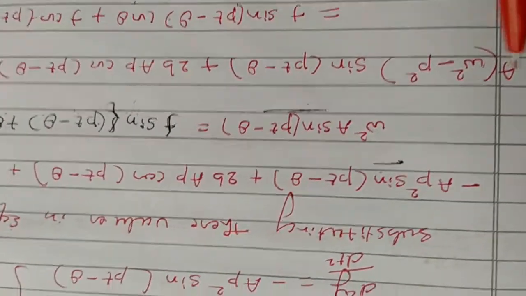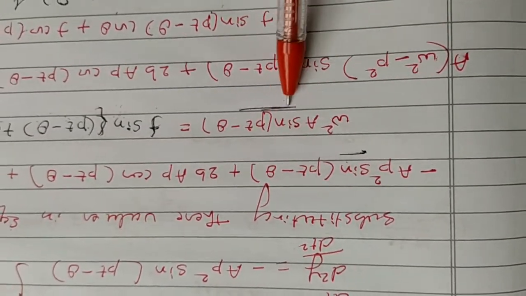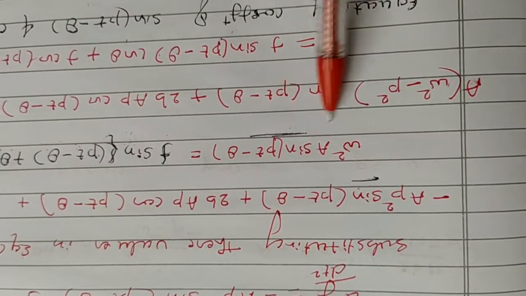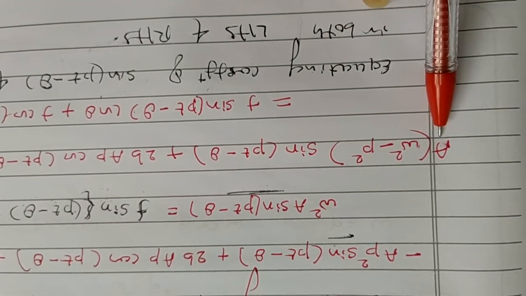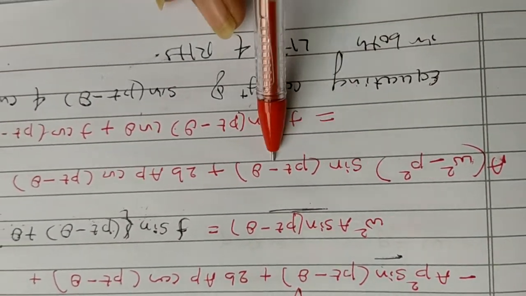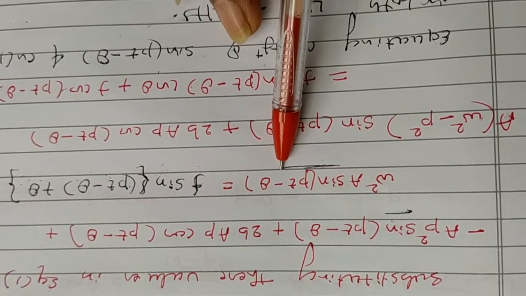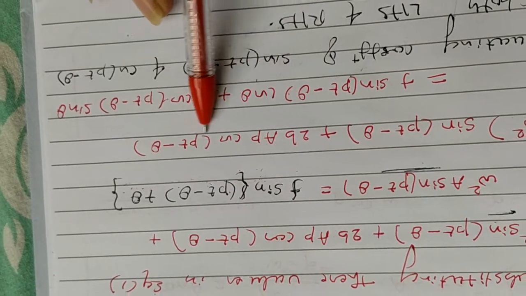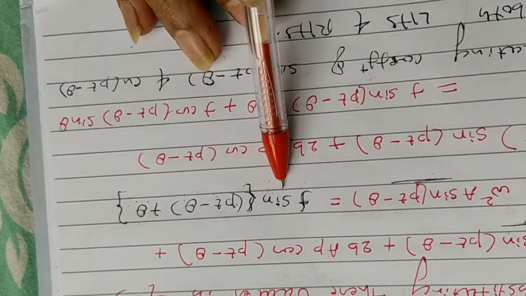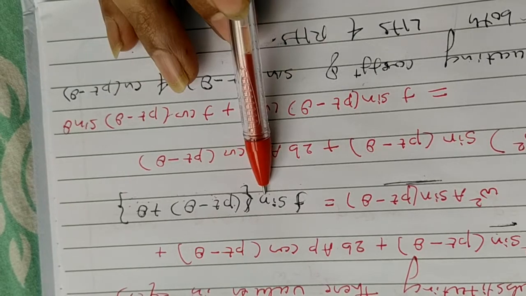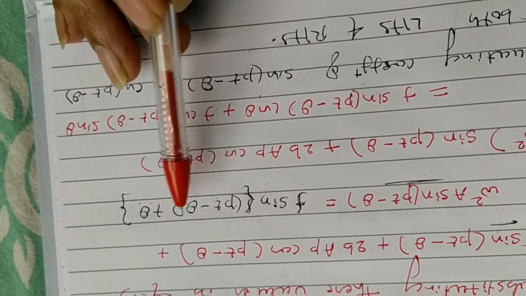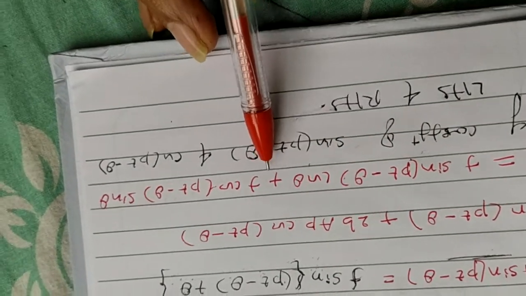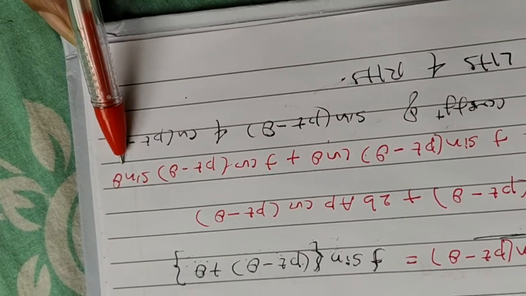Now on the left hand side there are two sine pt minus theta terms, make it one. So omega square minus b square, where a is the common term taken outside, times sine pt minus theta. The remaining part as usual is 2b a b cos pt minus theta. Now I have expanded sine a plus b, which is sine a cos b plus cos a sine b. So the right hand side is f sine pt minus theta cos theta plus f cos pt minus theta sine theta.